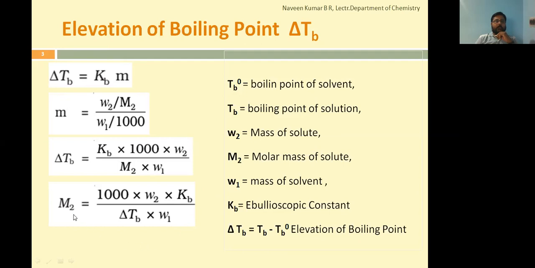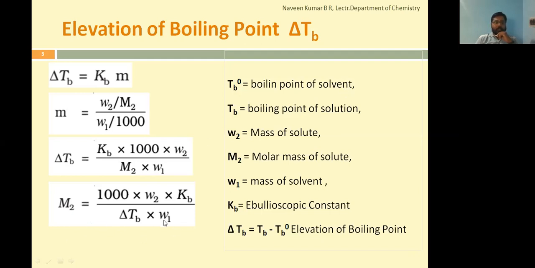Now you try to give what each term represents. Already it is taken in the explanation. So recall with the final equation form now. M2 is molecular mass of solute, W2 is mass of solute, Kb is ebullioscopic constant, delta Tb is elevation of boiling point, which is calculated as the difference Tb minus Tb naught, where Tb is boiling point of solution, Tb naught is boiling point of pure solvent.